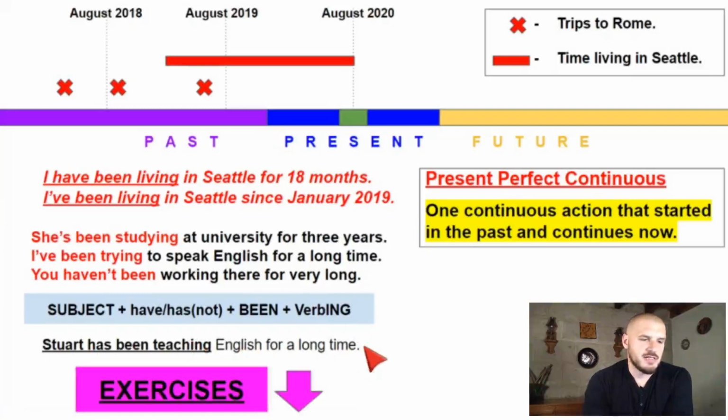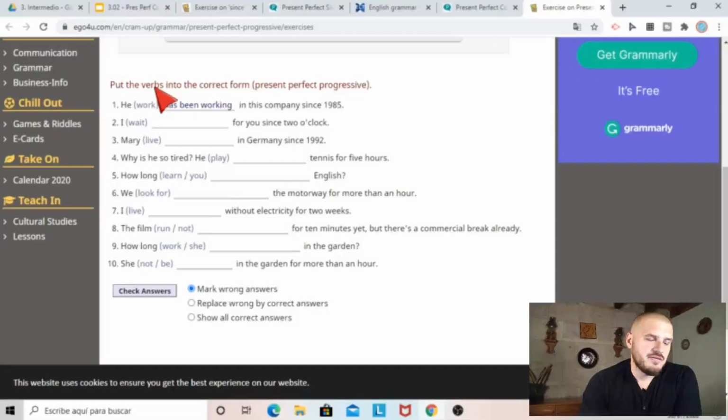Let's try some exercises. Go to point number 1 in the description to do the 2 activities. The page for the first activity looks like this. Scroll down. Put the verbs into the correct form, present perfect progressive. So all of these are present perfect continuous. Some people say progressive, I say continuous, but it means the same thing, okay? He work in this company since 1985, so that's he has been working.